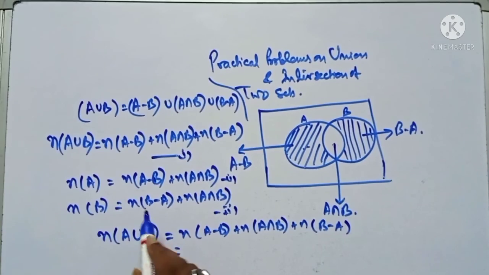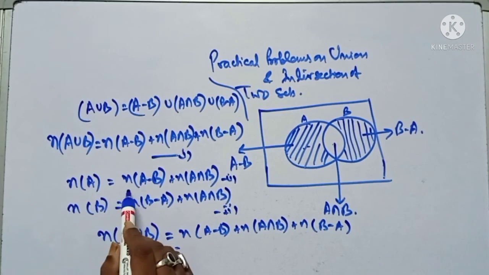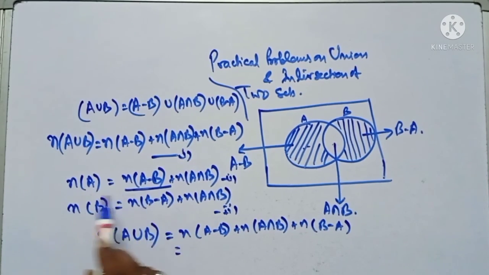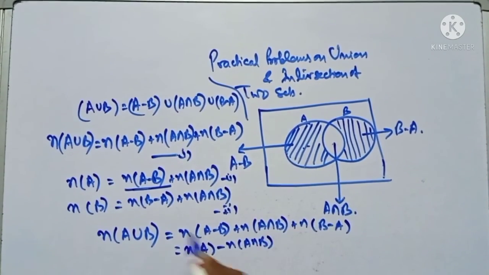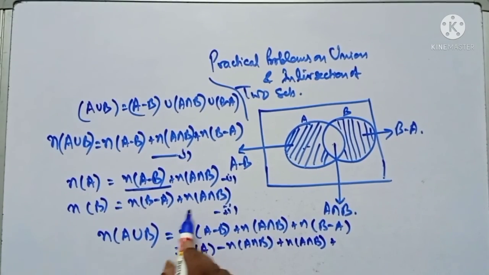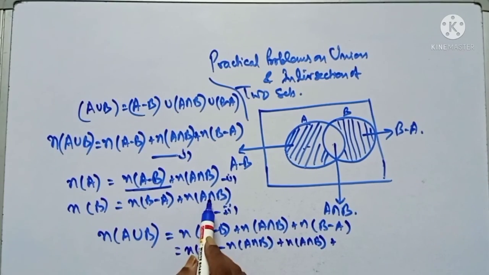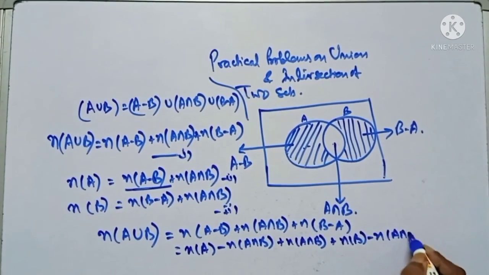The value of A minus B you can find from equation 2: nA minus n(A intersection B). And B minus A is nB minus n(A intersection B).